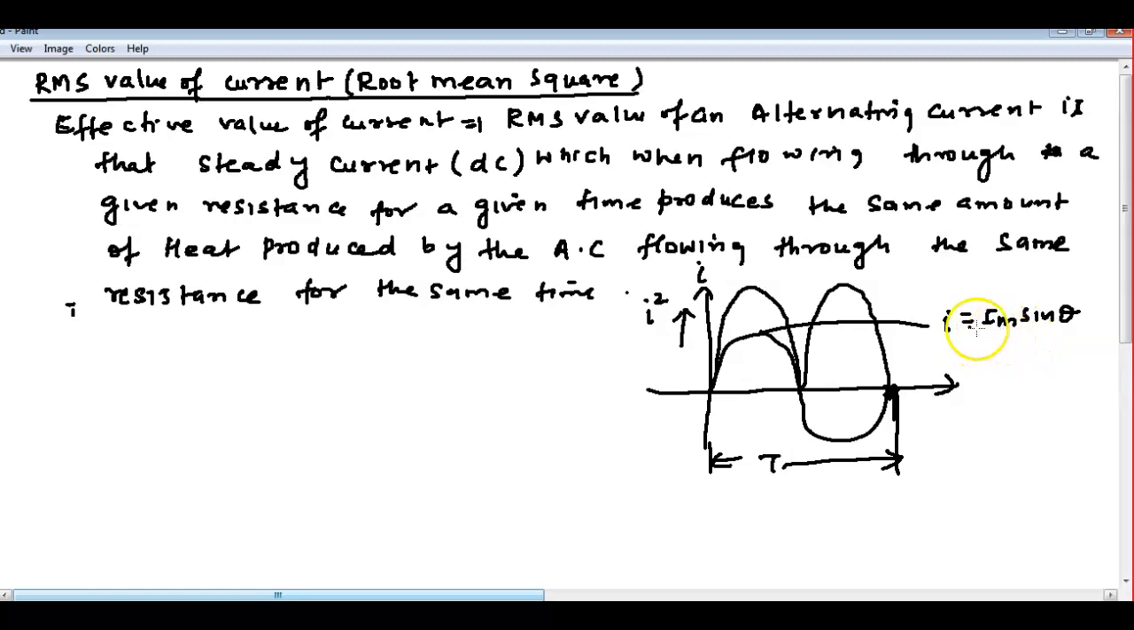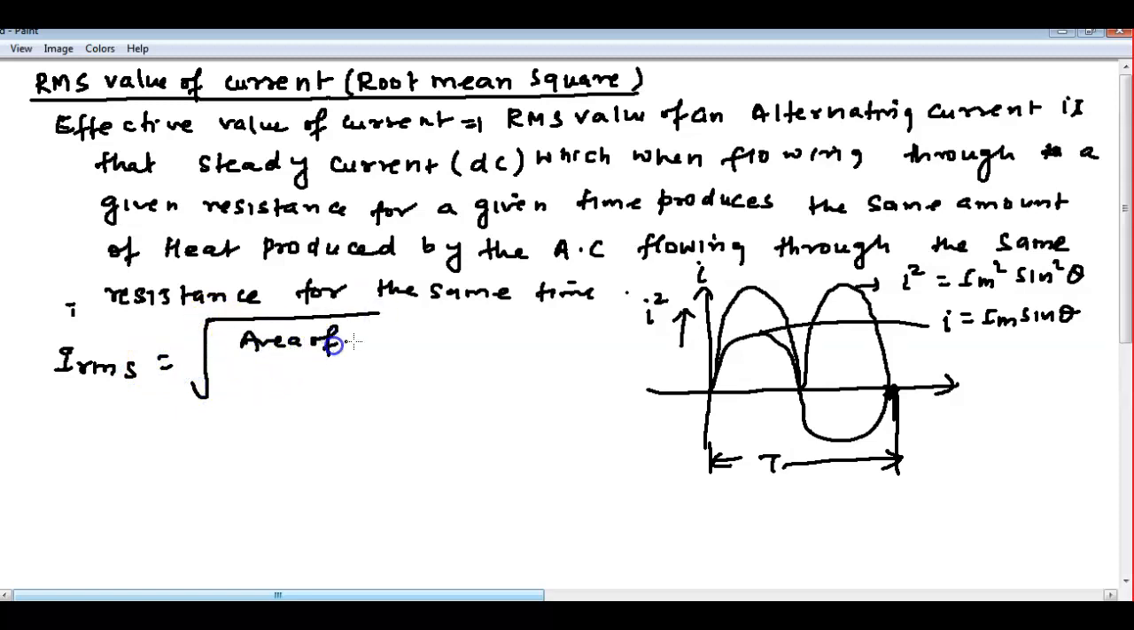Okay, so this will be how much? I square is equal to Im square sin square theta, because this one square we did. So I RMS, the root mean square value, formula is there, is equal to the square root of area of half cycle divided by base. Okay, so we will find the area of half cycle.